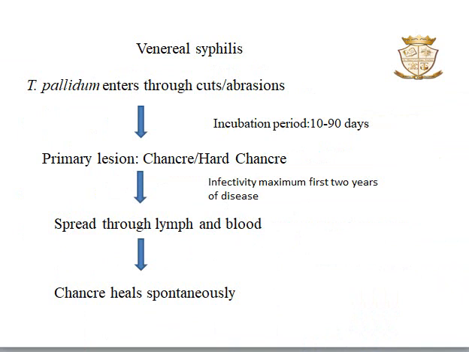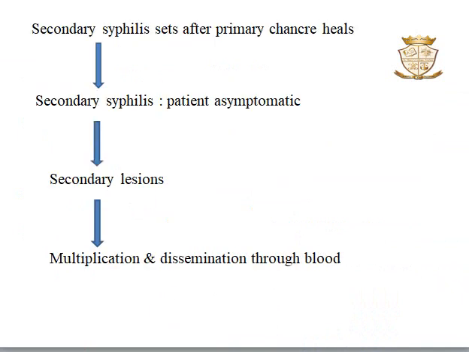Even before the chancre appears, the spirochetes spread from the site of entry into lymph as well as to the blood, and the lymph nodes are swollen at this time. Chancre heals spontaneously within 10 to 40 days. And then comes the secondary syphilis. Secondary syphilis sets in after the primary chancre heals. Usually the patient will be asymptomatic as well as highly infectious.